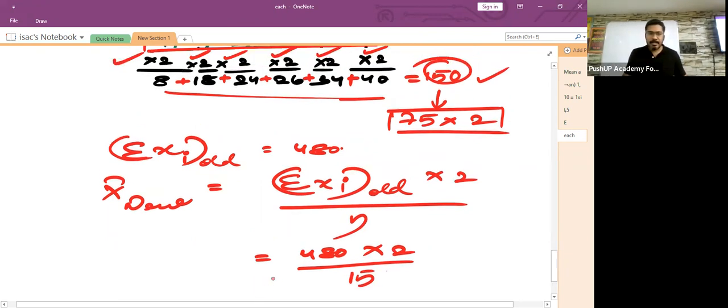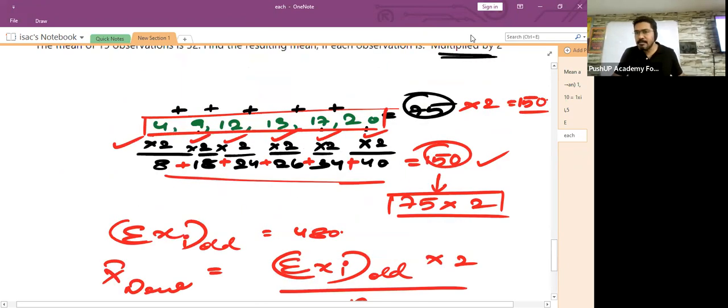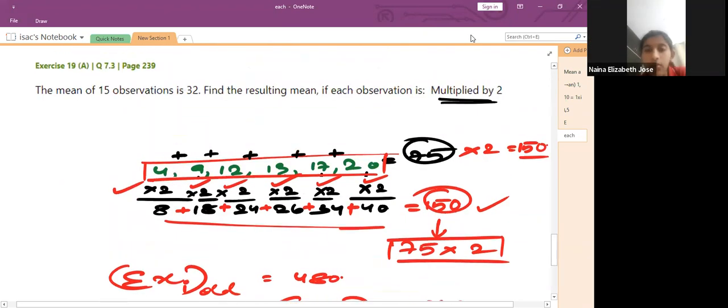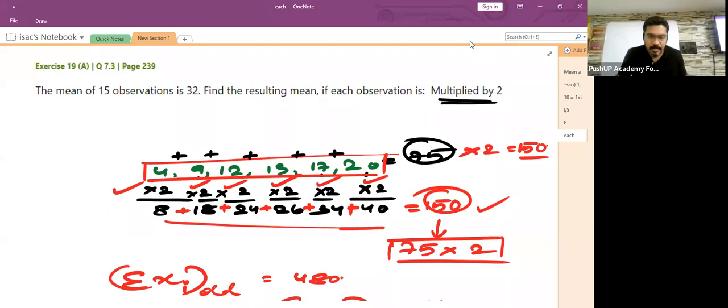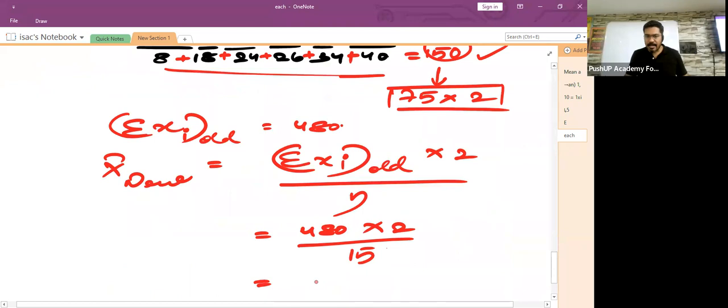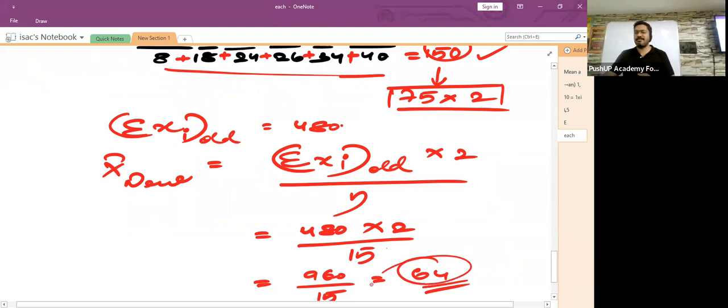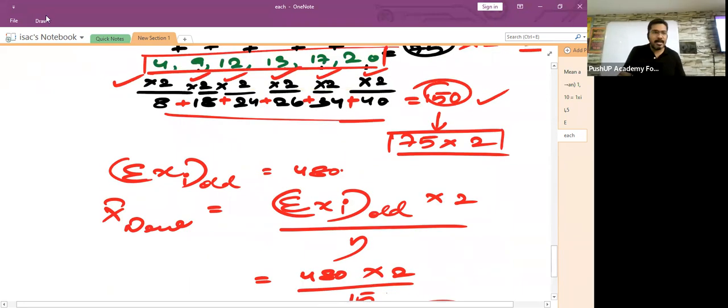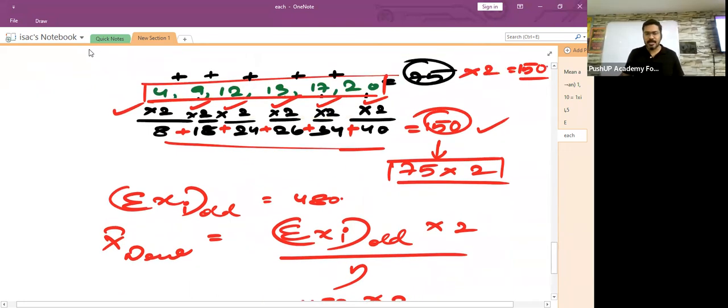Children, did you understand? Is it 64? What is it, Nana? Nana, repeat it. Sir, is it 64? 64, yeah, exactly. It is 64. Because 480 into 2 is what? 960. And 960 divided by 15, how much would it be? 15 into 6 is 90. Balance 6. 15 into 4 is 60. So the new average would be 64.